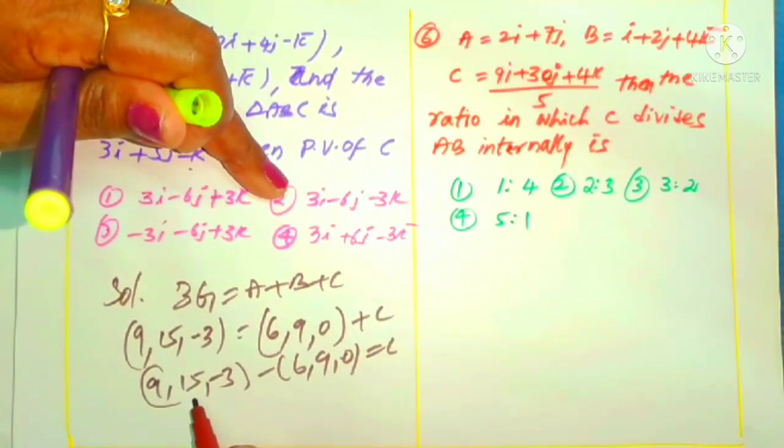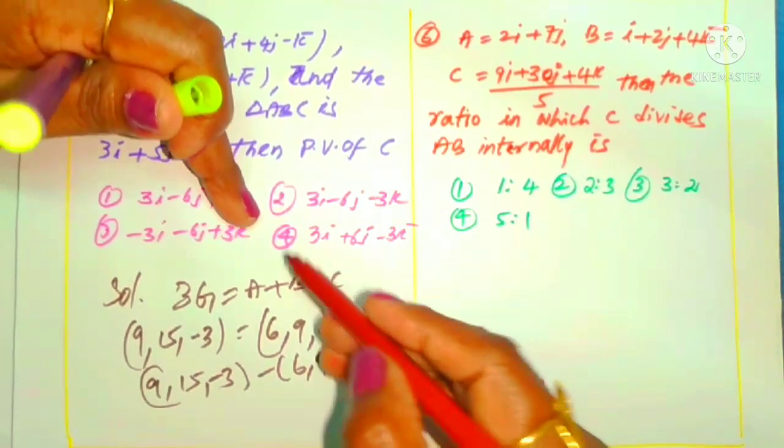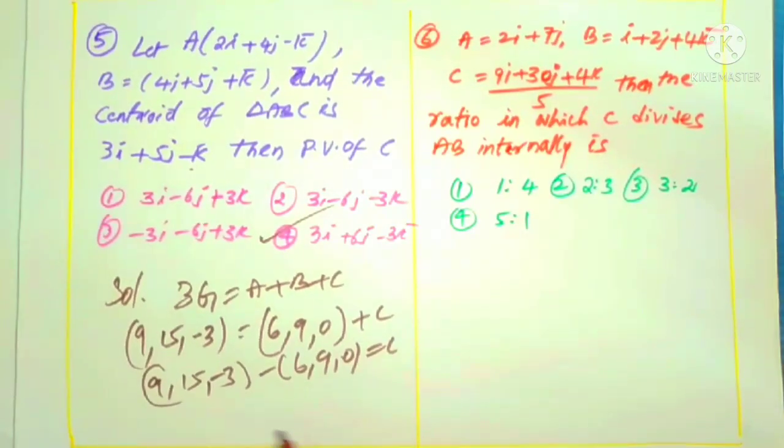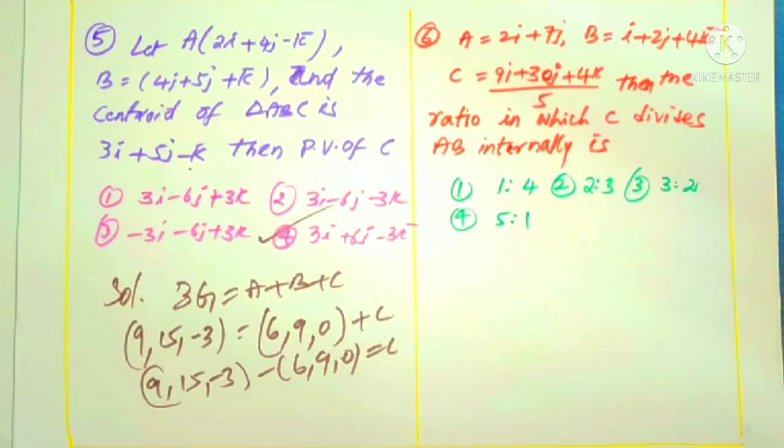Now 15 minus 9 is 6, so 3, 6 is there only in the fourth option. That's it. Remaining, minus 3 minus 0 is also minus 3. That is the point C.